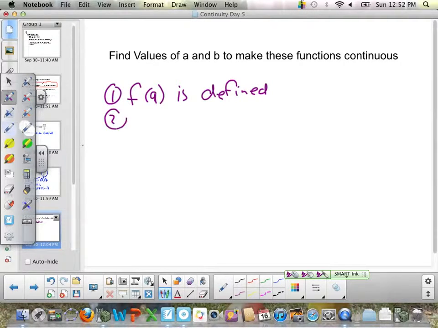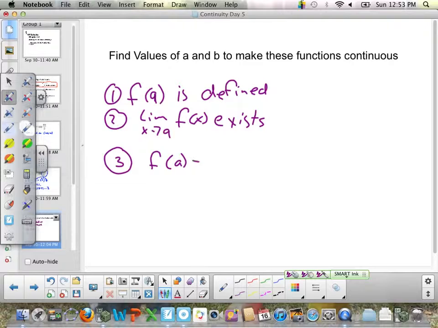Second, the limit of the function as it approaches a exists. And the third is that the limit and the function value are equal. As long as those 3 things happen, the function is continuous at that point.